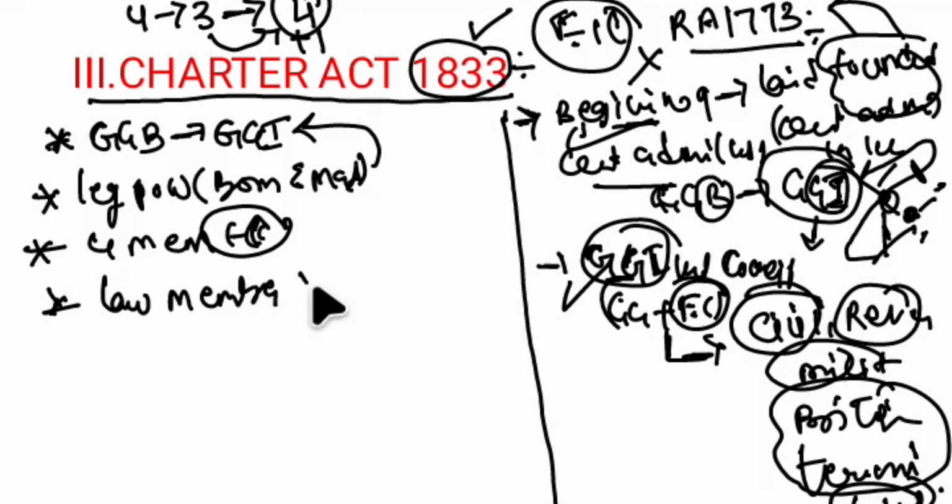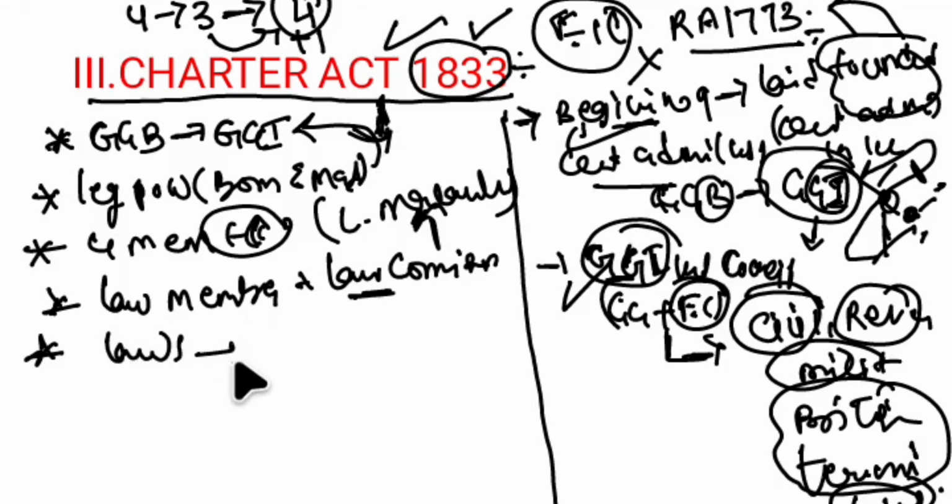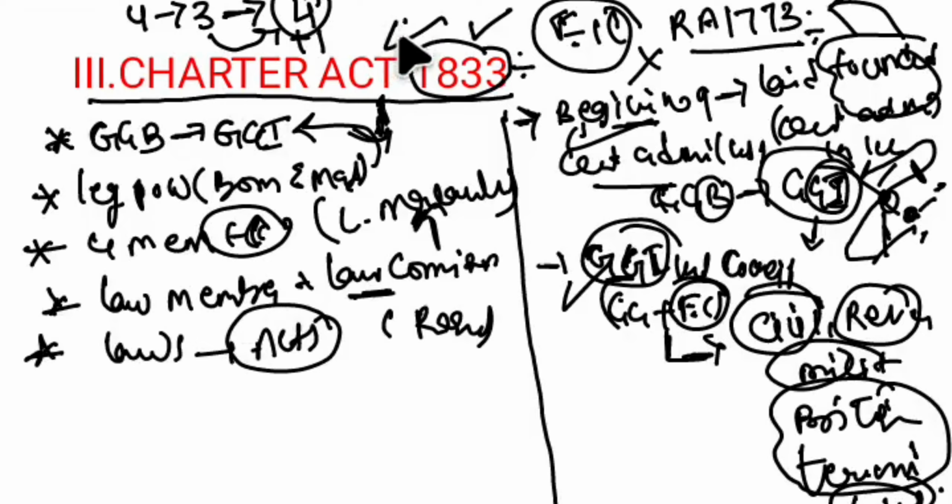And through this act, the Law Commission was established, and the chairman of this Law Commission was Lord Macaulay. Important: Lord Macaulay. And whatever laws were drafted from this act were known as acts. Previously they were referred to as regulations, but the laws made from this act are referred to as acts. So this was mentioned in the Charter Act 1833.